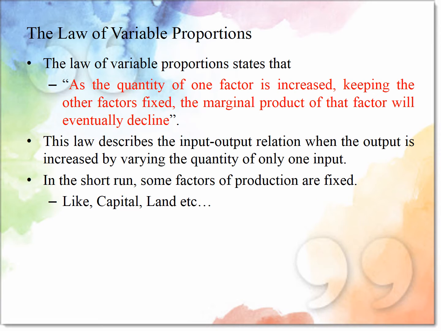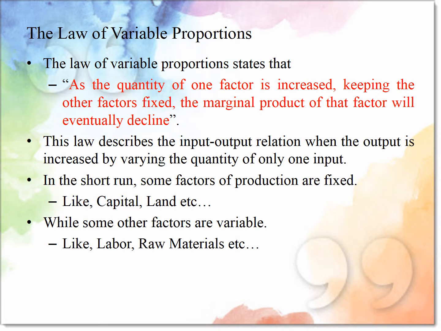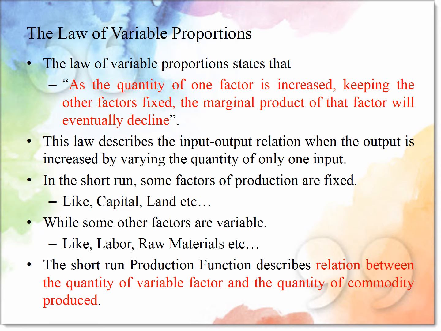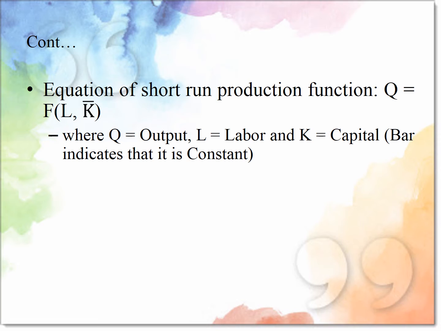In the short run, some factors of production are fixed, like capital and land, while other factors are variable, like labor and raw materials. The short-run production function describes the relation between the quantity of a variable factor and the quantity of a commodity produced.